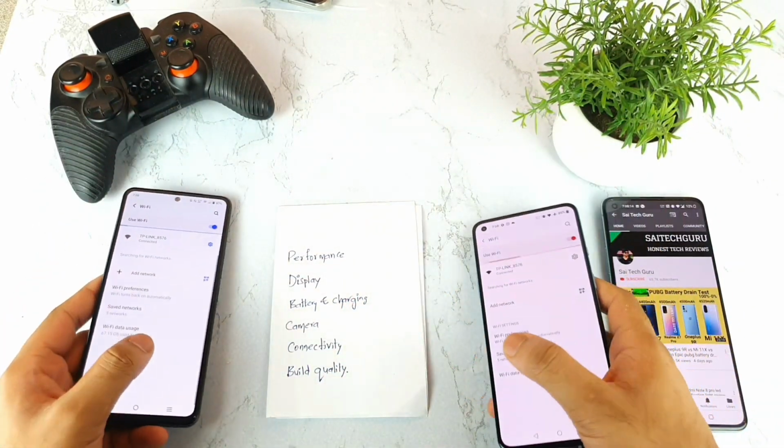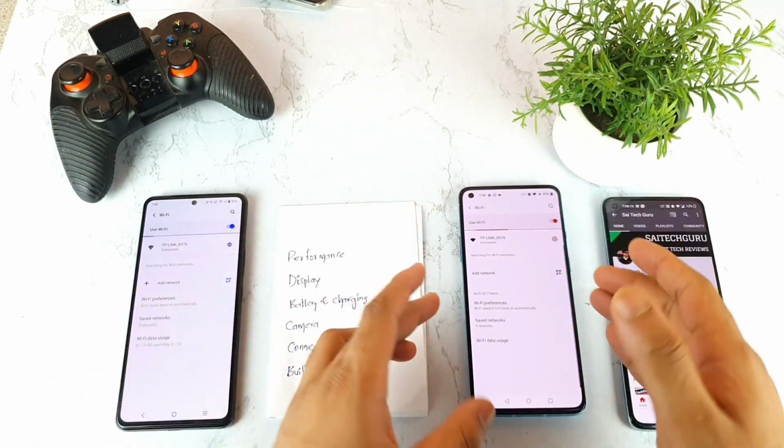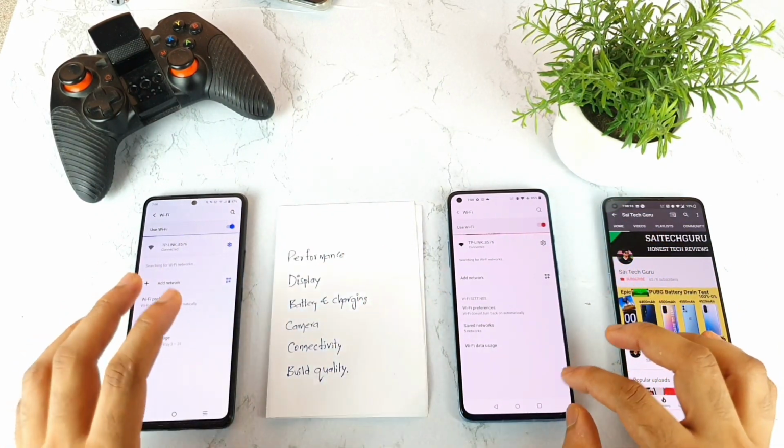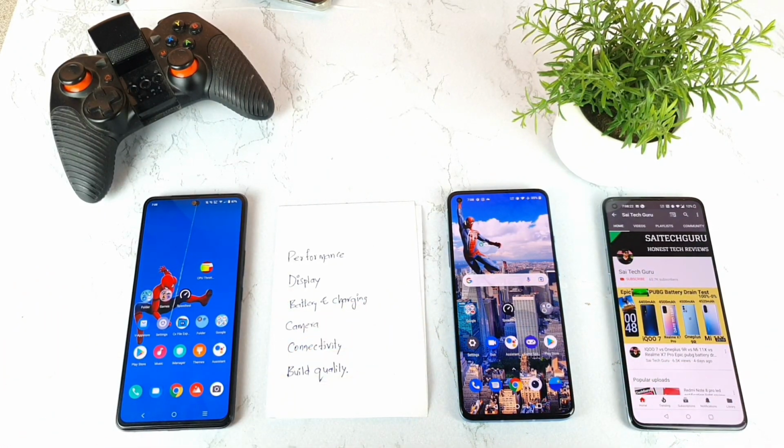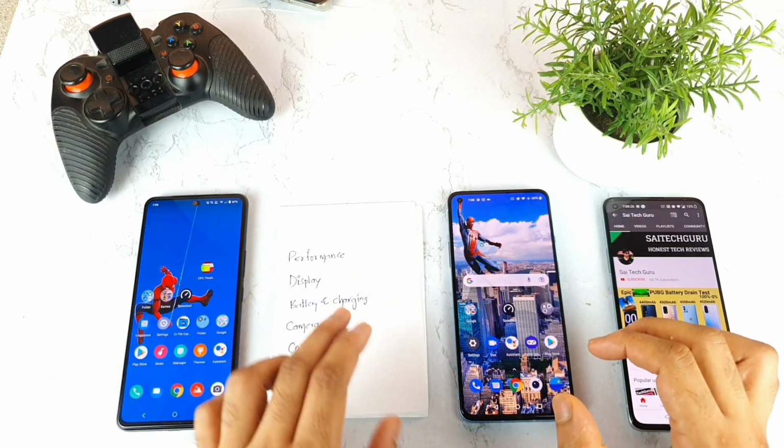But if you don't want this One Touch OS, then you can absolutely choose the OnePlus UI. There's nothing wrong with that. And if you want faster Android updates as well, then OnePlus will definitely have a slight upper hand in terms of the UI. So now let's begin with the performance.